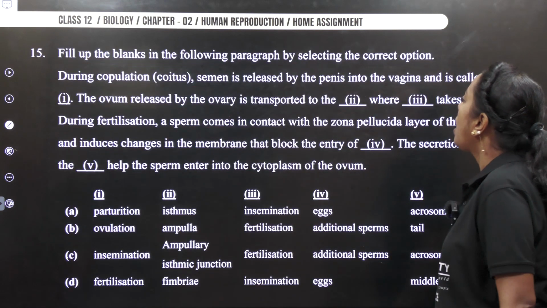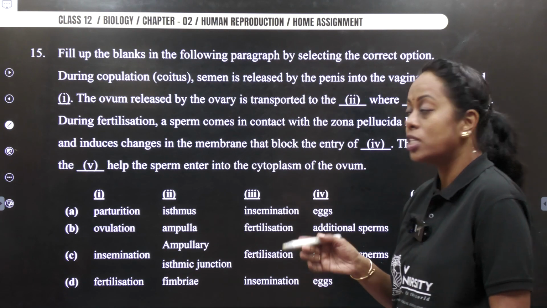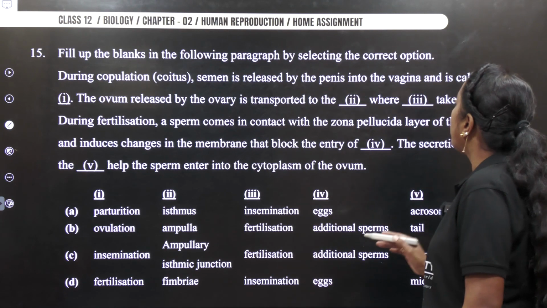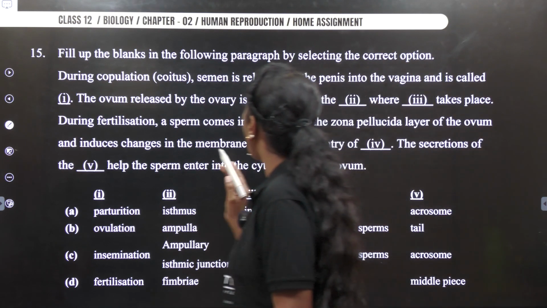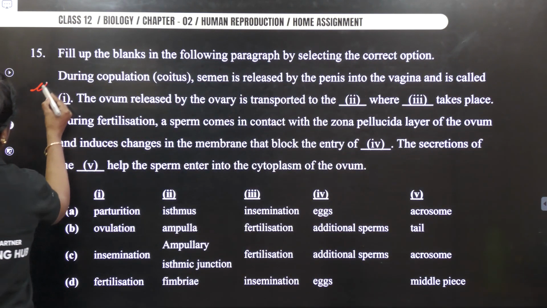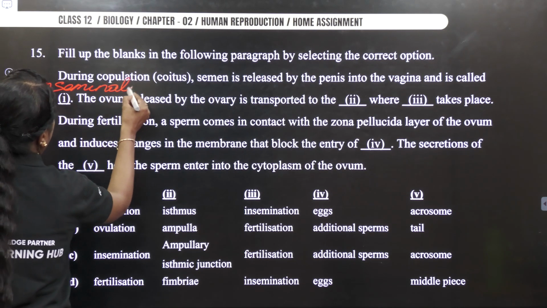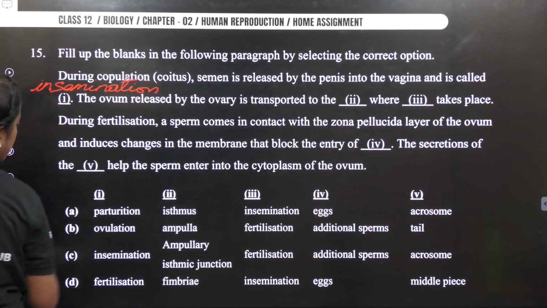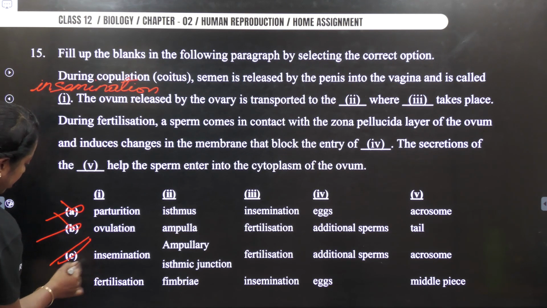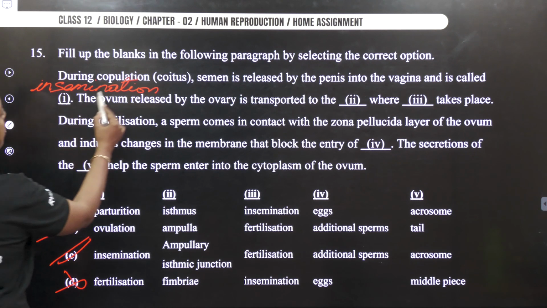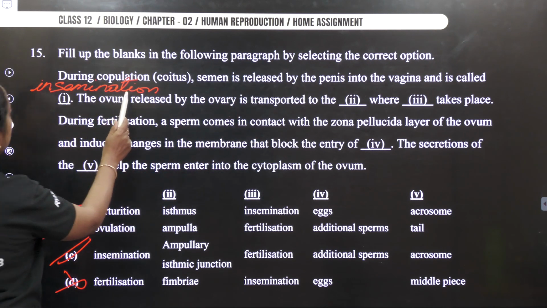Okay, fill in the blanks in the following paragraph by selecting. Finally, we have fill in the blanks based question also. During coitus, semen is released by the penis into the vagina and it is called what? Insemination. Let us check whether we have this word insemination. Parturition gone, ovulation gone, insemination, I'm marking it, fertilization gone. Okay, insemination released. Fine, we finished. Where did we stop?